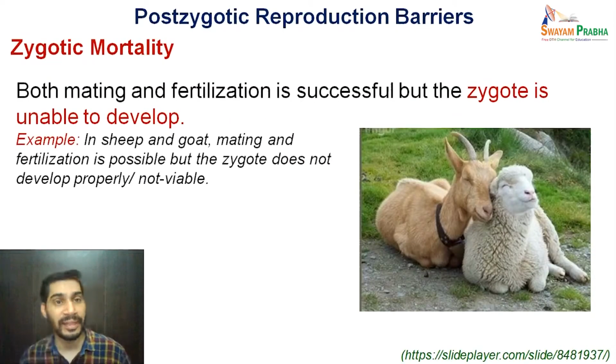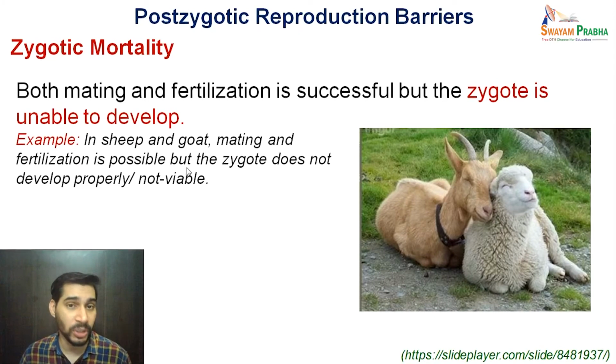The first category here can be a sort of zygotic mortality. Both mating and fertilization are successful here, but the zygote is unable to develop. For example, if sheep and goat mate with each other, fertilization is possible, but the zygote that forms does not develop properly, and thus it is not viable. So it leads to zygotic mortality. Though it has crossed all these earlier barriers, the zygote is still unable to develop, and thus further development is not possible. So this is an example of zygotic mortality.